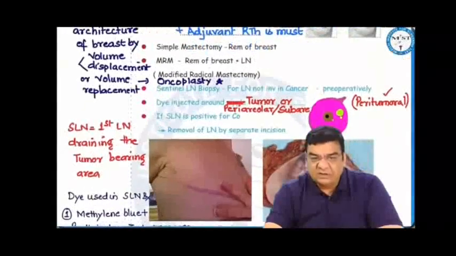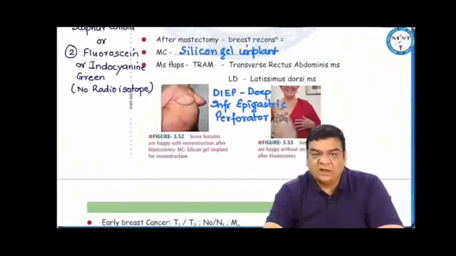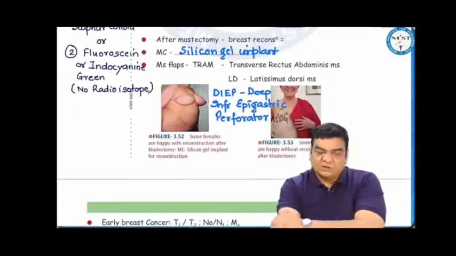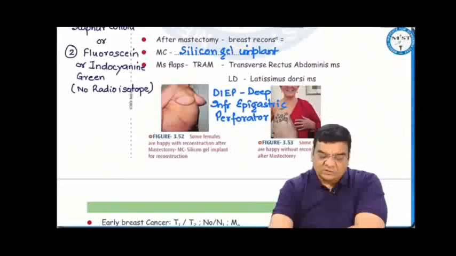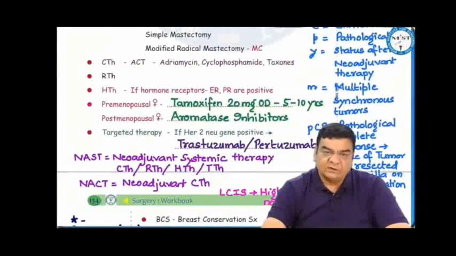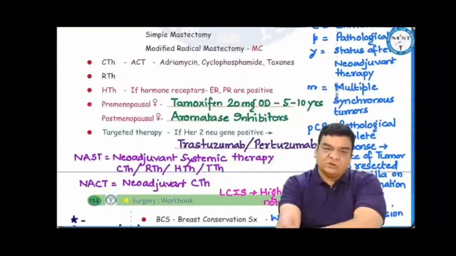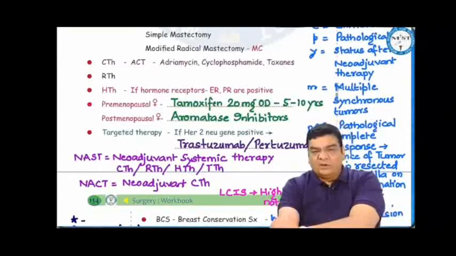Once we are doing a mastectomy, then we can do the breast reconstruction, most commonly by a silicone gel. We can use various muscle flaps as well, like the transverse rectus abdominis muscle flap, latissimus dorsi muscle, or deep inferior epigastric perforator. These can be used. Apart from the surgery, we can give chemotherapy with adriamycin, cyclophosphamide, and taxanes, and radiotherapy. If hormone receptors, ER and PR, are positive, then we give anti-estrogens. In premenopausal females, because the estrogen load is high, we give the selective estrogen receptor modulator tamoxifen, 20 mg once a day for 5 to 10 years.